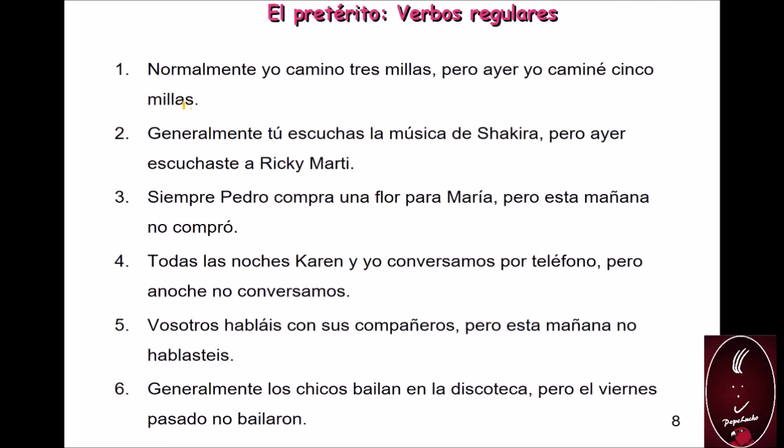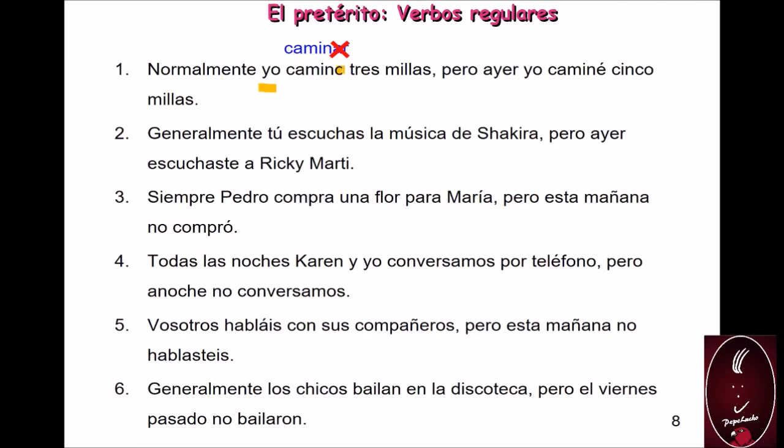Let's analyze here. In the first sentence: normalmente yo camino 3 millas, pero ayer yo caminé 5 millas. What is the verb we're using here? Caminar. Let's drop the ending, and then what is left is the stem. What is the subject? Yo. What is the ending to conjugate in the present tense?